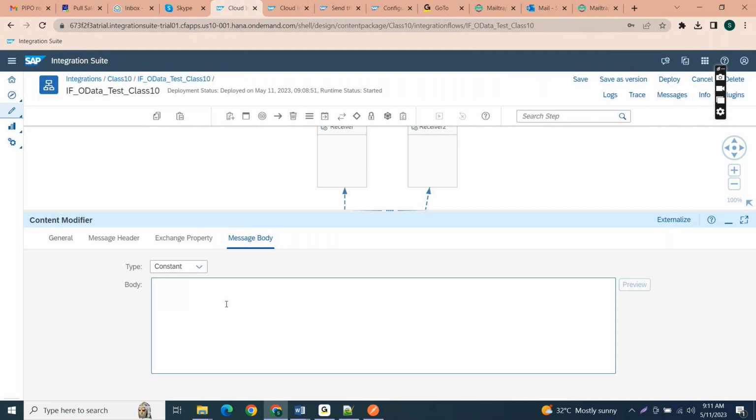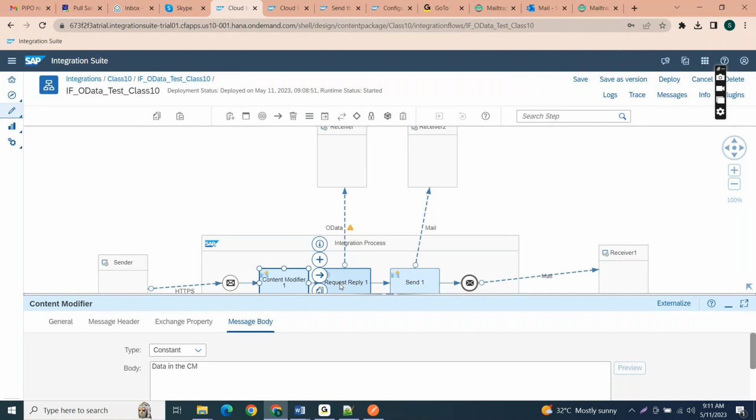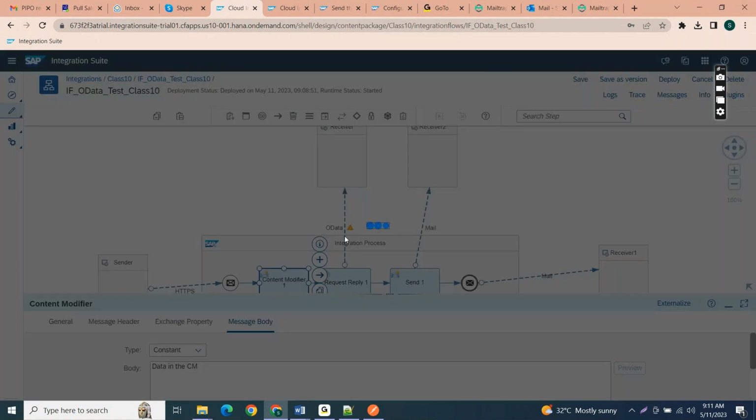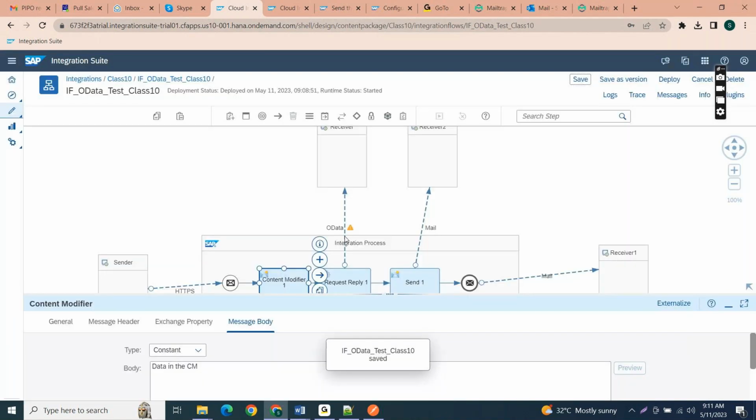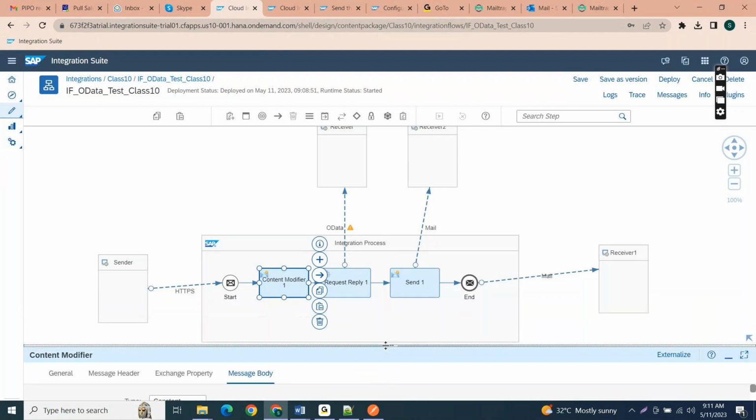Let me take the data in the content modifier. We will just send this data to the request reply. After the response of the request reply, we will get only the response from the OData service. The main difference for the content enricher is that it will combine, whereas here it will replace. That is the difference.